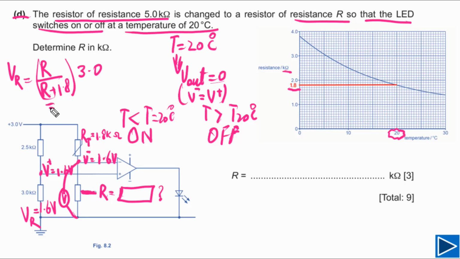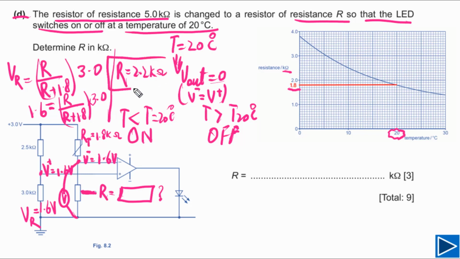Plugging in VR equal to 1.6, we have R divided by R plus 1.8, multiplied by 3.0. If we solve this for the value of R, we find R is equal to 2.2 kilo ohms, and that is the answer.